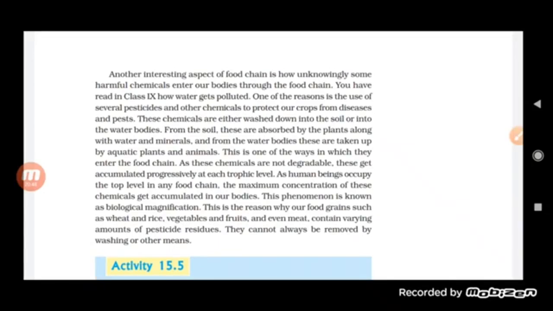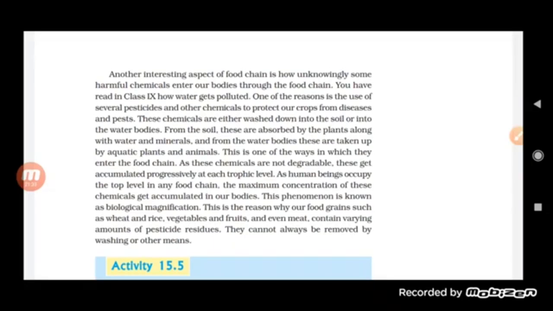And you know, a higher carnivore like a tiger, or a lion, or even the human being, the accumulation of these chemicals will be the highest. This is why we do not use pesticides or insecticides. Earlier, DDT was used, students, as a pesticide, and when it was released, it mixed with the soil and was used by the plants itself.